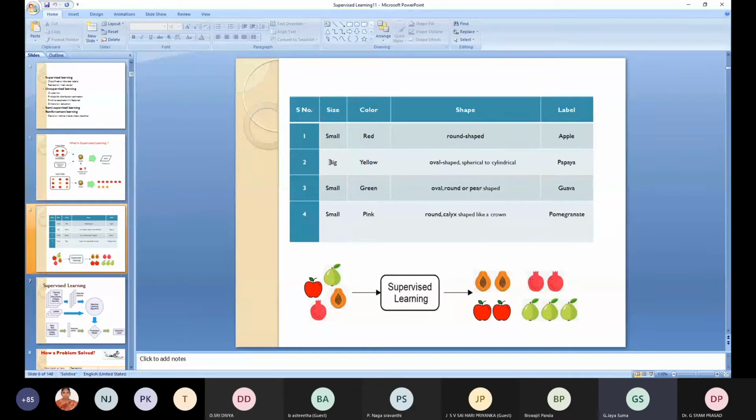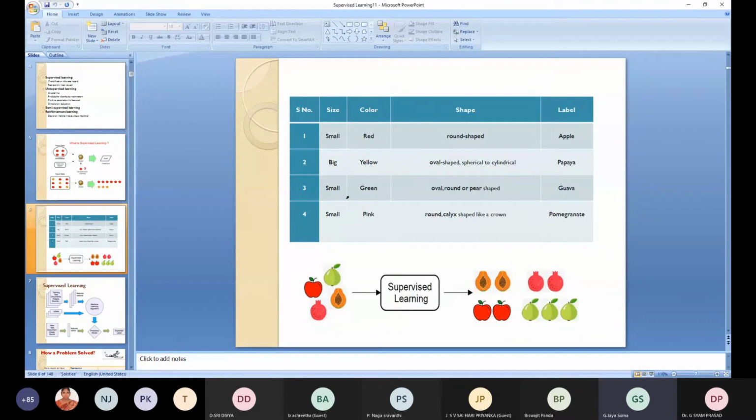So anything which is suiting with big yellow and oval shape or speckle, it will be predicted as papaya. Anything with the small red round shape, it is apple. That means I'm telling the machine, if you find this type of parameters, you label this one as apple. So that is nothing but machine learning. What I'm telling the machine is, if the size is small and color is red and round shape, it is an apple.